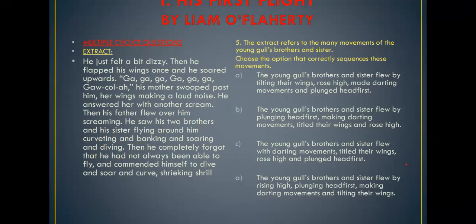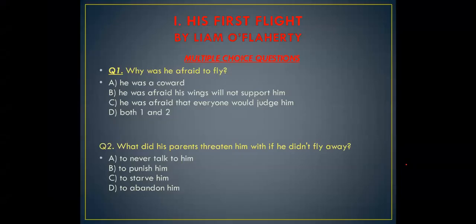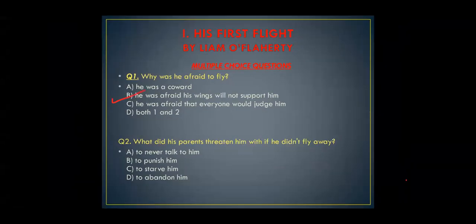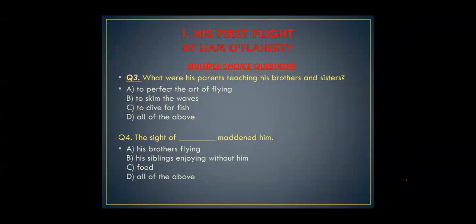These are some direct questions from the chapter. We'll be doing it. Why was he afraid to fly? The answer to this would be he was afraid his wings will not support him. B part. Why did the parents threaten him if he did not fly away? The answer to this is C part, to starve. They had said that we are not going to give you food, so they are going to starve him. C part. Third question, what were his parents teaching his brothers and sisters? To perfect the art of flying, to skim the waves, to dive for fish. It is all the above. D part. The sight of food maddened him. So the fourth answer would be C part, the food.